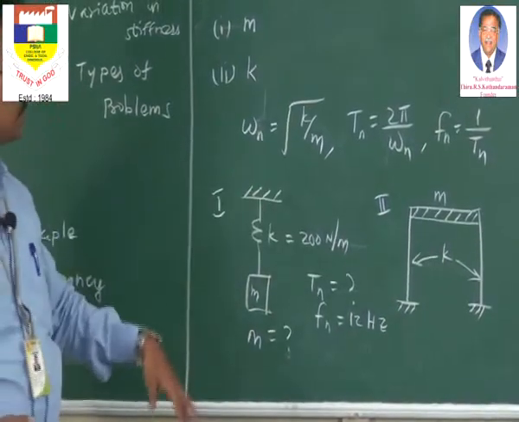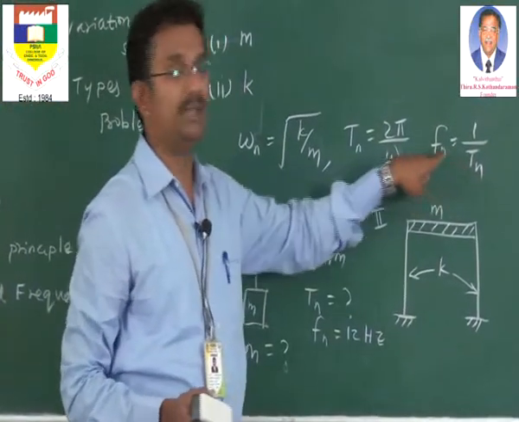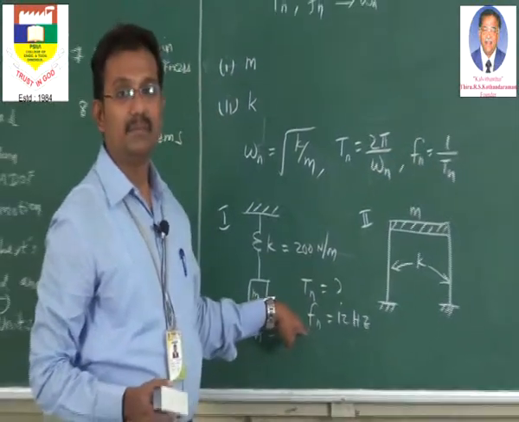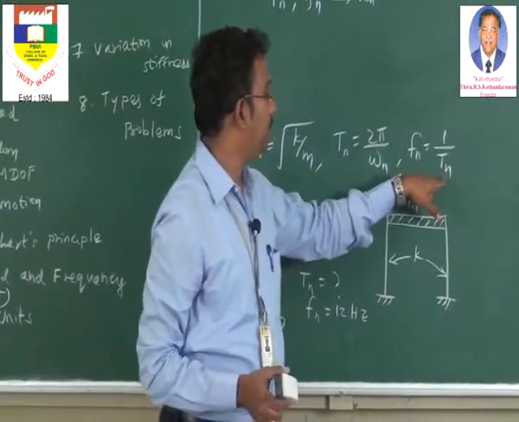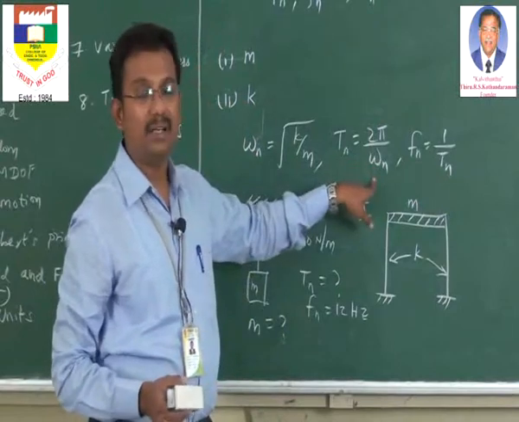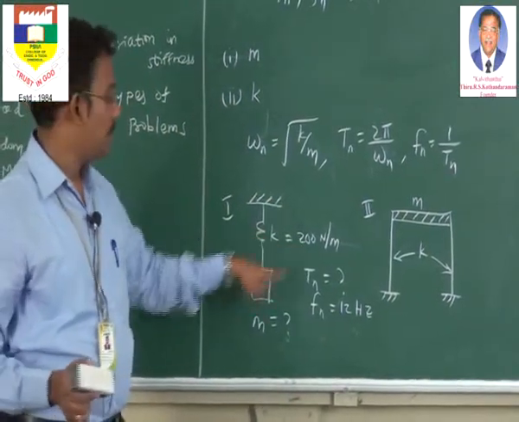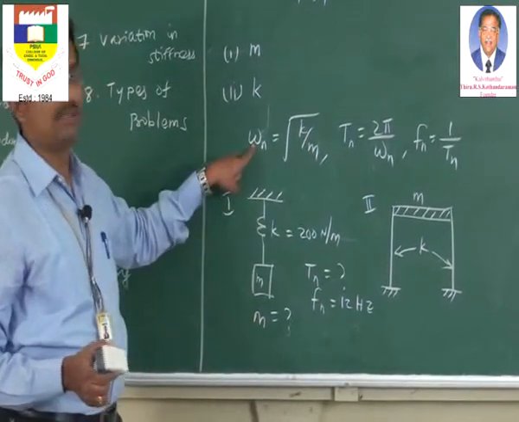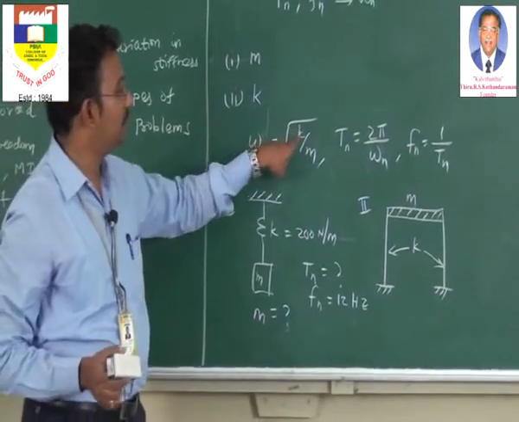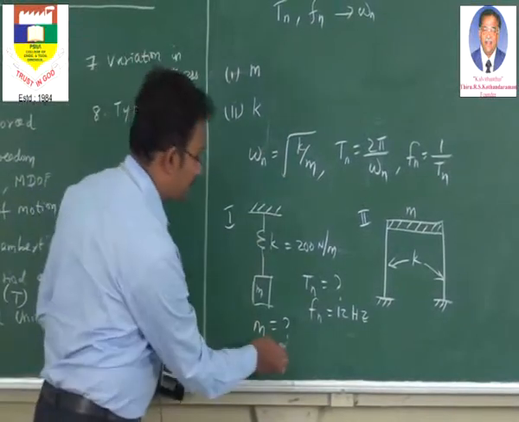First we have to find Tn from Fn because Fn is given, then from this you find omega n, and coming to this relation, we have K as known, omega n as known and mass as the unknown. Once two knowns are there, we can easily find the unknown mass.